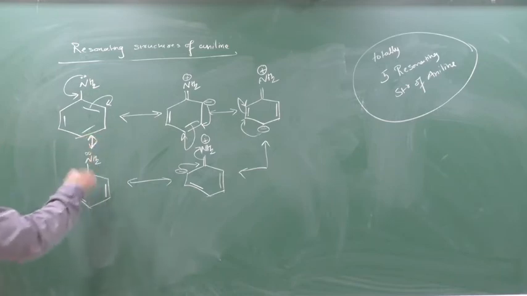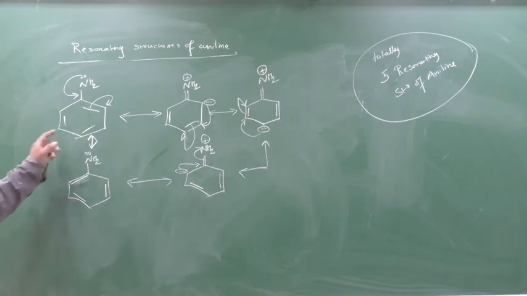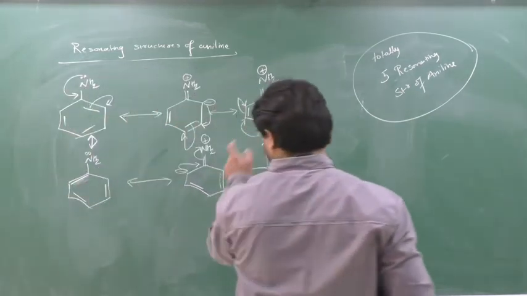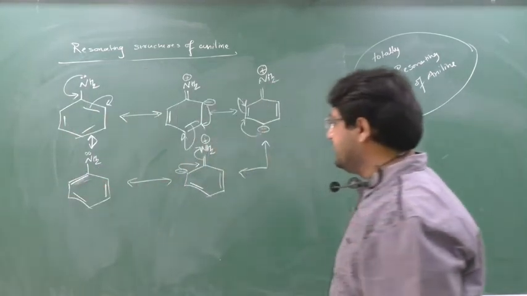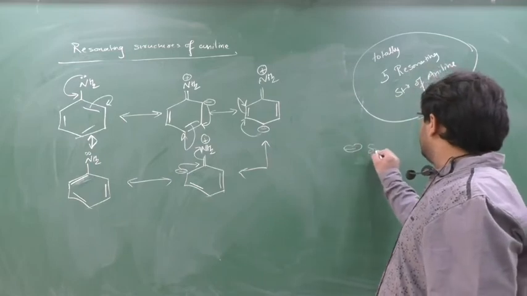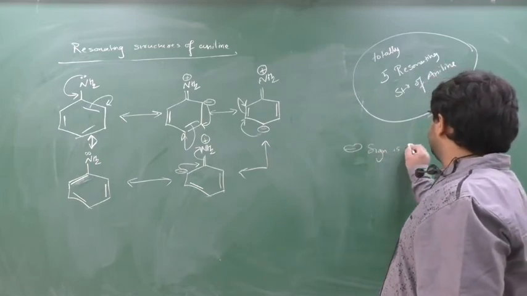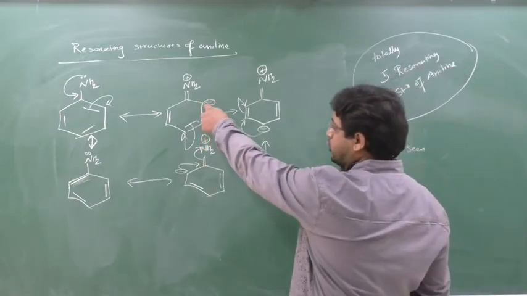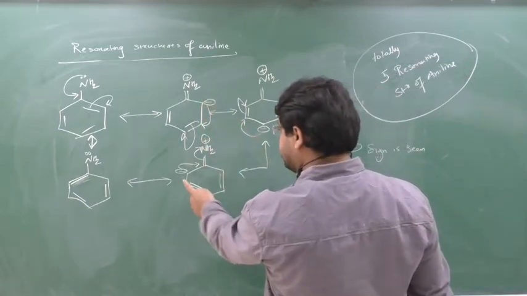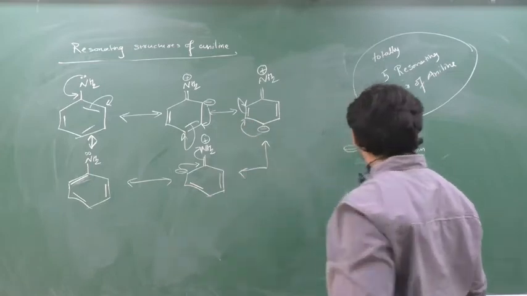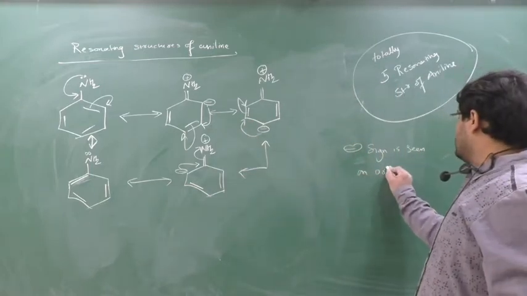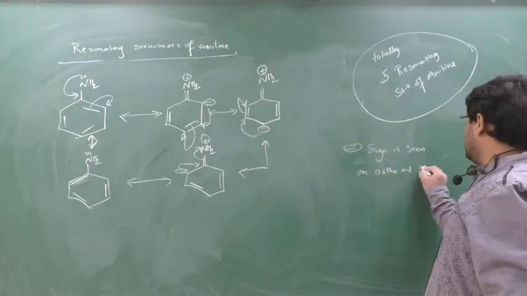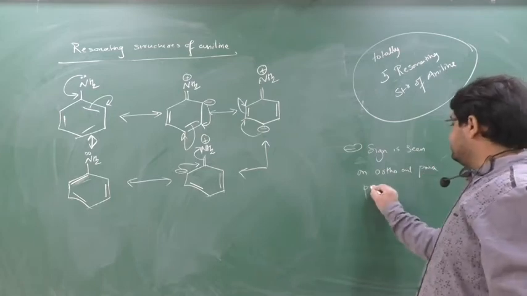So this is, or I can go to this. So there are totally how many resonating structures? 1, 2, 3, 4, 5. Clear? The minus sign is seen where, beta? Check it out. So the minus sign is seen on the ortho position and on the para position. See here? So the minus sign is seen on ortho and para position.